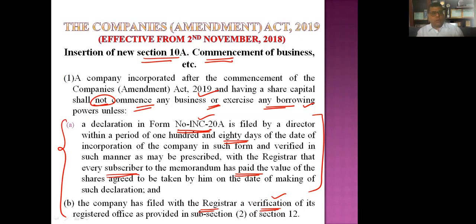This is what happened to one of my clients who wanted to increase the share capital. It was very urgent. The moment we were supposed to file, we tried to file form number SH-7. I told him we wouldn't be able to file it, but I said, just try it because it's very urgent, we'll see INC 20A later. The moment we filed, the system stopped us: you have not filed INC 20A, you won't be able to file SH-7. Then they didn't have any choice, so they filed INC 20A first, then they moved to SH-7.